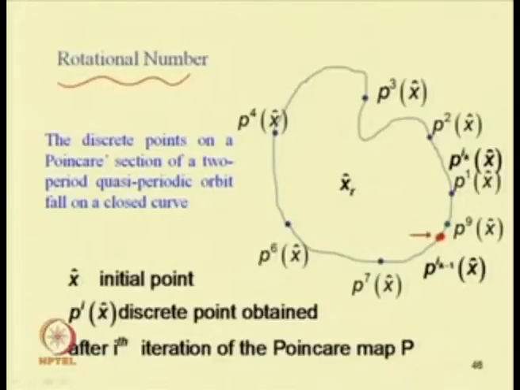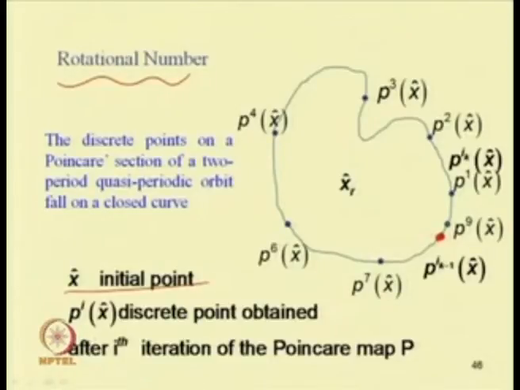Taking x as the initial point, let P i x be a discrete point obtained after the ith iteration of the Poincare map. So, this is a discrete point on the Poincare section of a 2 periodic quasi periodic response.